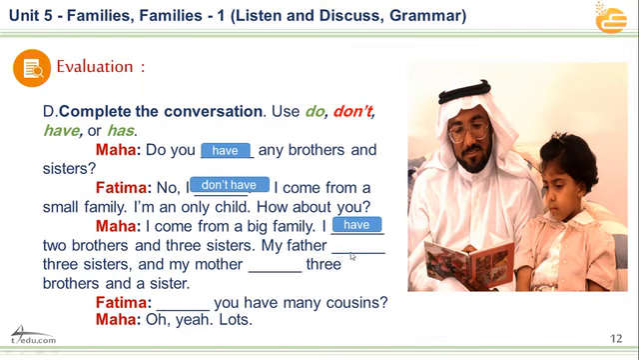My father has. Yes, that's great. My father has three sisters and my mother has or have? Has, because it is singular. Has three brothers and sisters. Oh, good. Here the last question for Fatima. Do you, or has, or don't? Do you? Yes. Do you have many cousins? Oh, yeah, lots.